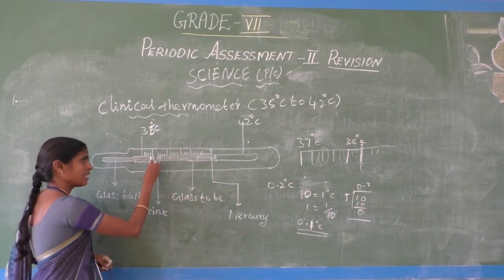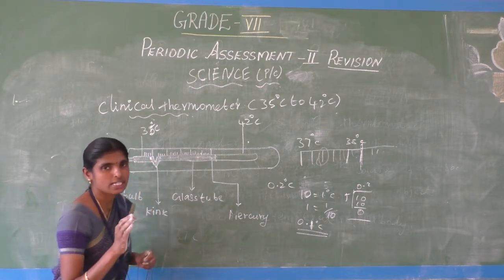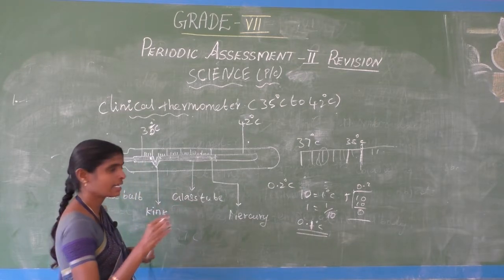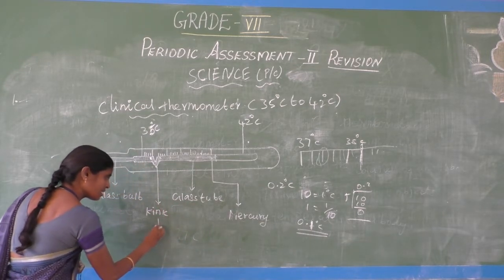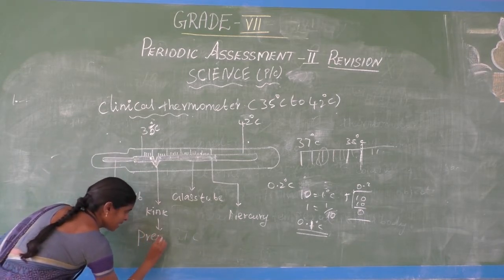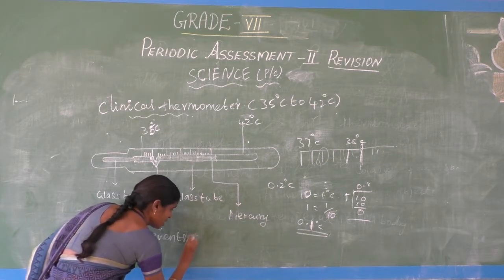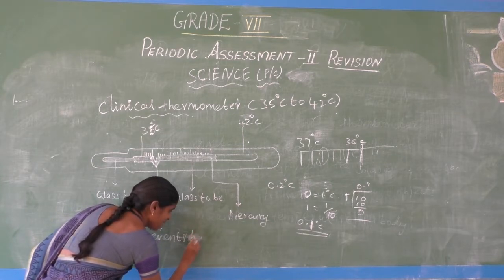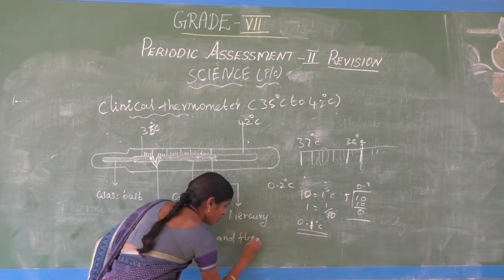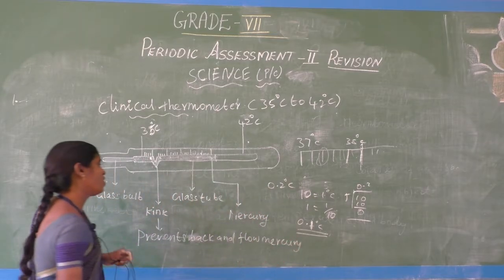Next, after the mercury, the kink is present in the clinical thermometer. The kink, or constriction, is present. What is the use of the kink in the clinical thermometer? It prevents the backflow of mercury.